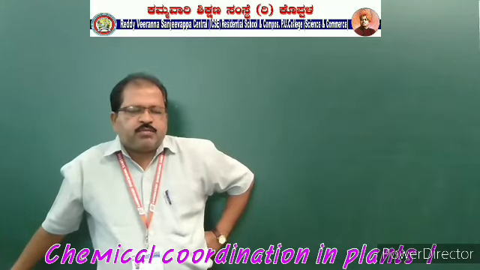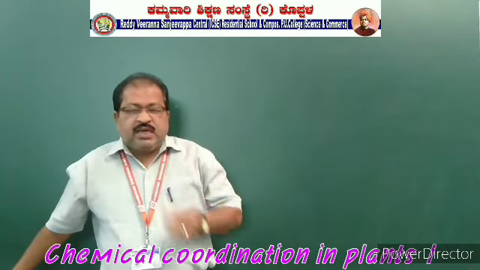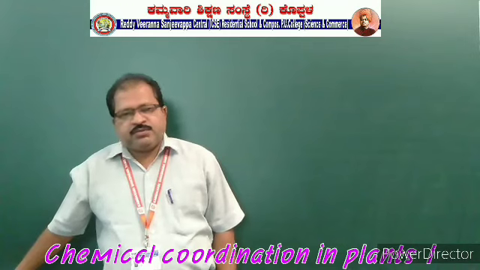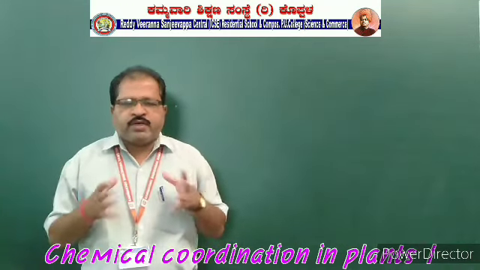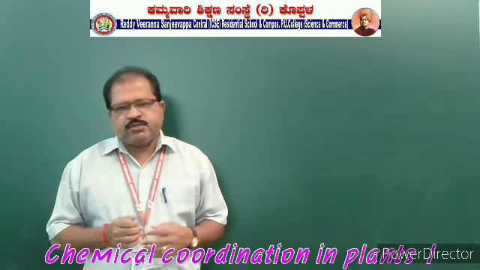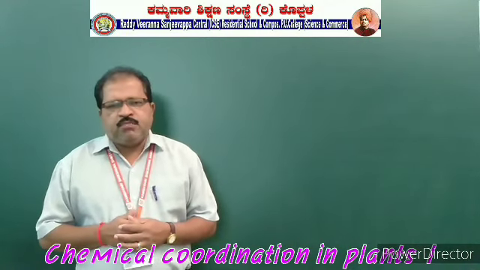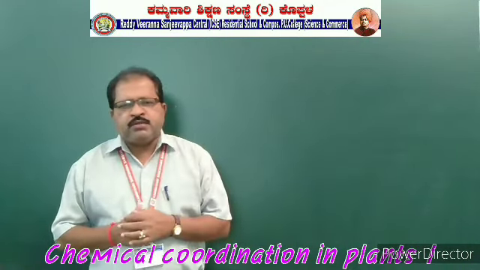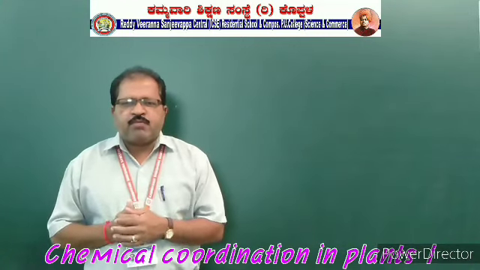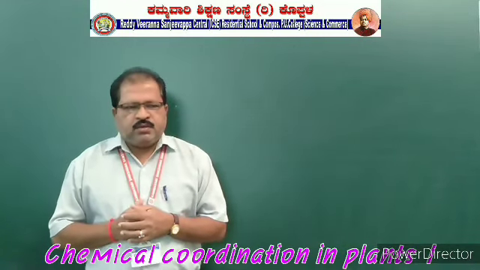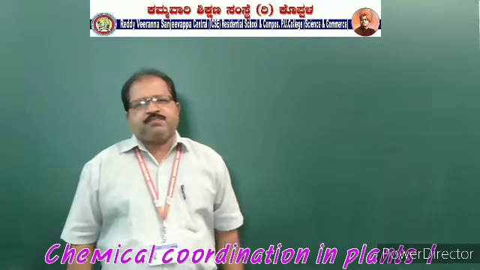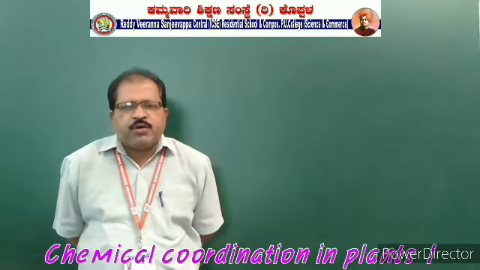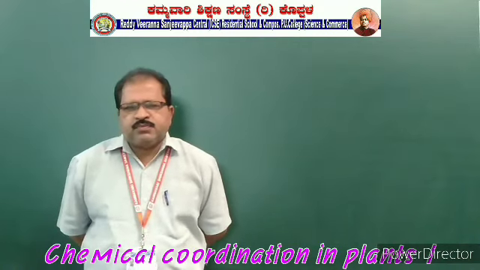We have already discussed chemical coordination in animals. That means how these hormones work for the animals, for the coordination between the outside environment and the internal environment of the organism. The same thing is going on in the plants also. The chemical coordination will be going on in the plants also.